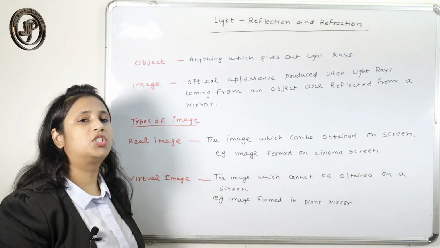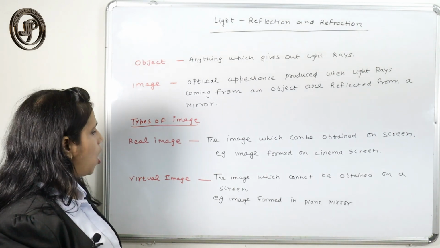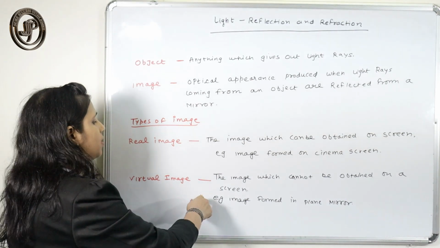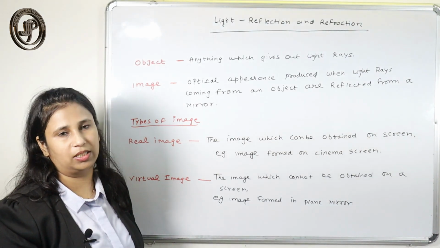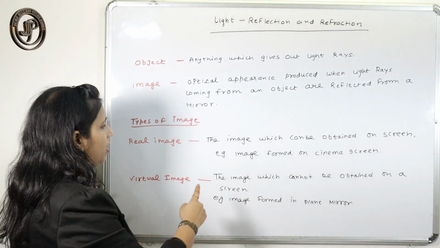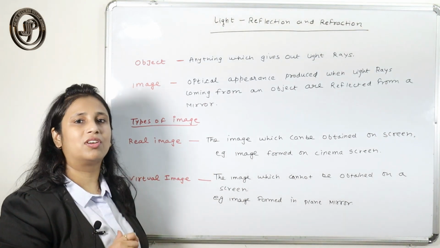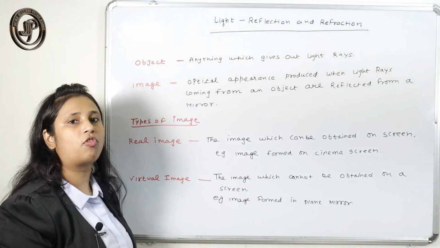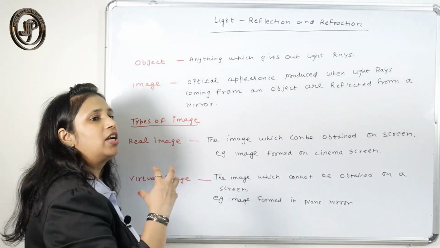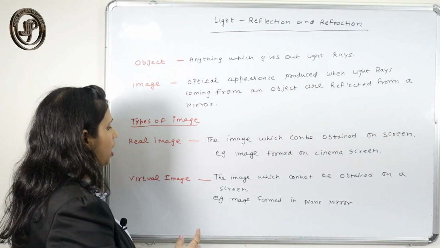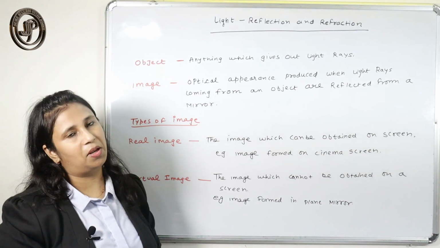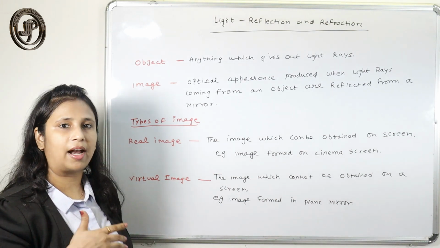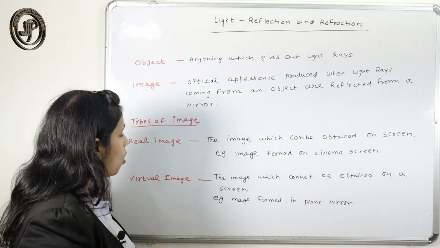A virtual image cannot be obtained on the screen. Here the rays do not actually meet, they only appear to meet. In a real image the reflected rays actually meet on the screen. This type of image cannot form on a screen, it is just like an illusion. The face you see in the plane mirror is a virtual image.